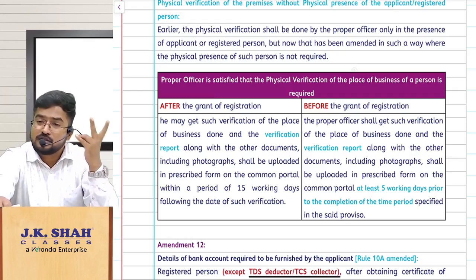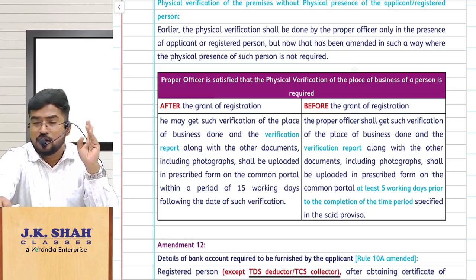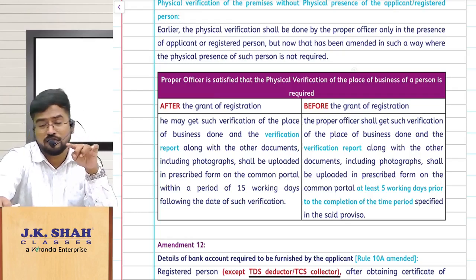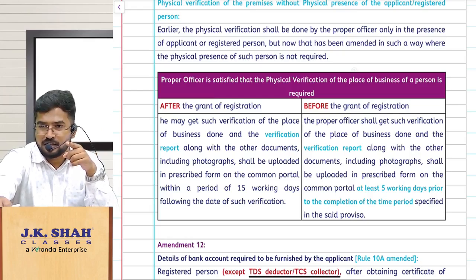Aadhaar authentication itself is not opted. Or the proper officer feels that he has to do the physical verification. Or the system will select your file based upon the risk parameters and data analytics. Do you remember that?